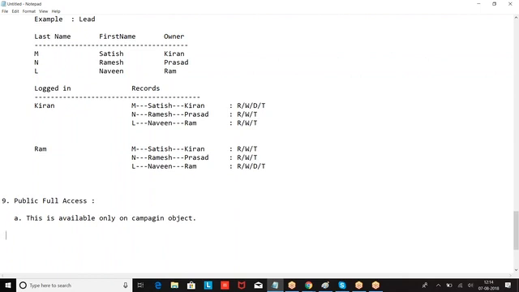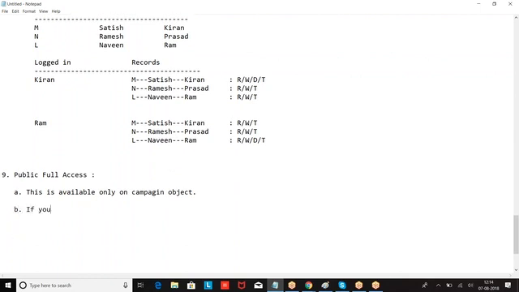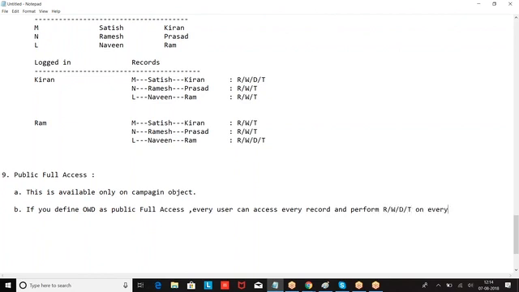If you define OWD as public full access, every user can access every record and perform read, write, delete, transfer on every record.